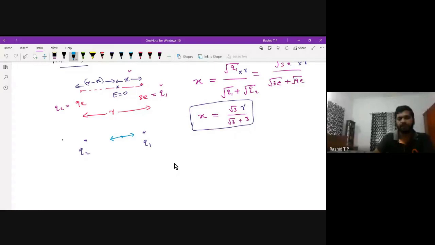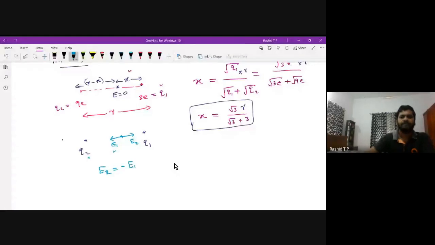This is the electric field due to charge Q2, because that's the positive charge. The electric field due to charge Q1, I can write here E1. Therefore the total electric field is 0. E2 is in the positive x direction, so I take it positive. E1 is along the negative x direction, so I take minus E1.